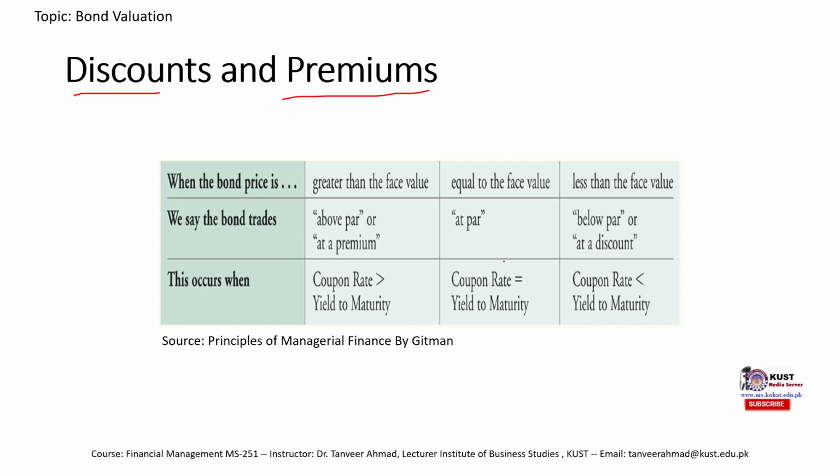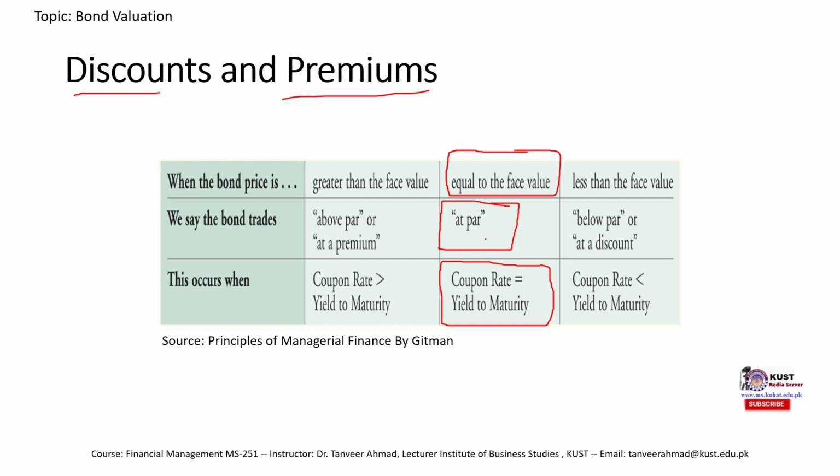So this is the table that I have copied from our reference book, which is the Principle of Managerial Finance by Gitman. It says that when coupon rate is equal to yield to maturity, the price of the bond would be equal to face value. And we would call it that this bond sells at par value, or this bond trades at par value.